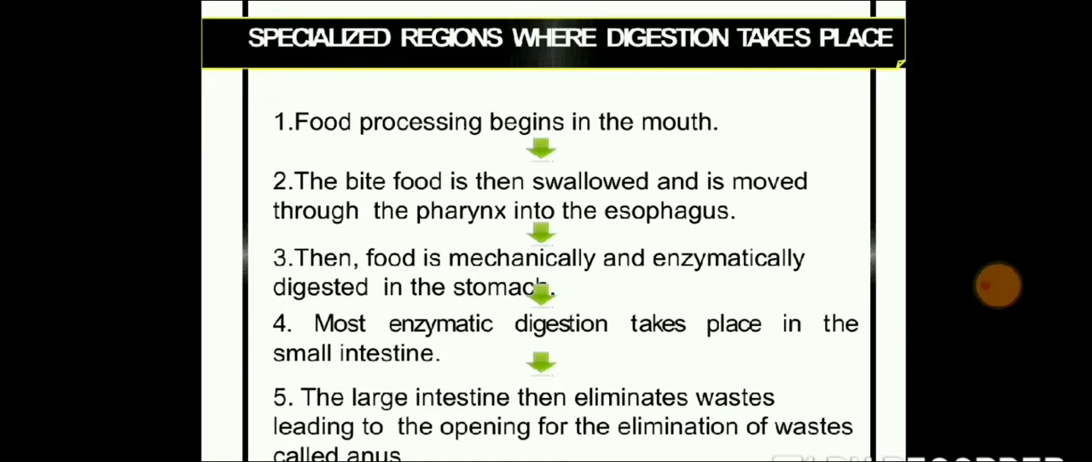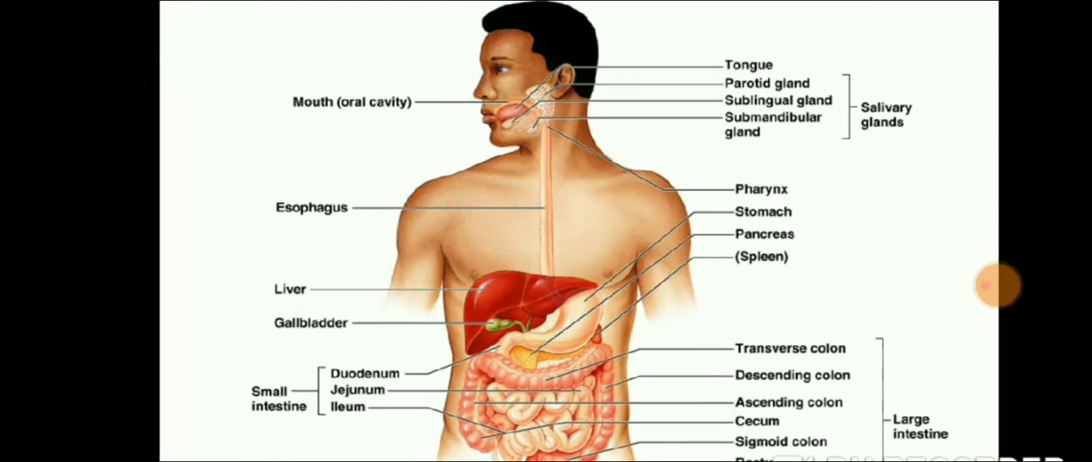Then the food has mechanical and chemical digestion, that is the enzymatic digestion, in the stomach. Why? Because in the stomach there is an acid, HCl, hydrochloric acid, which mixes with your food. That's why enzymatic digestion takes place in the stomach. Next, it goes into your small intestine and then large intestine, and the waste product goes out through the anal canal. Slowly we will see everything.